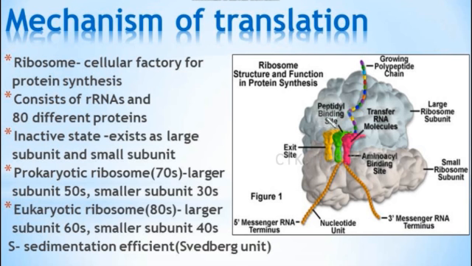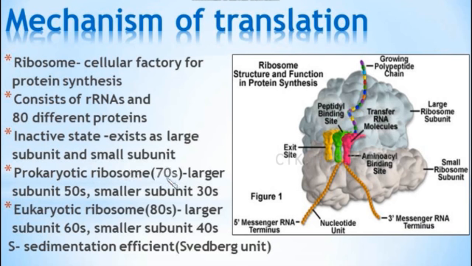This is the structure of the ribosome. It consists of rRNAs, that is ribosomal RNA, and 80 different types of proteins. In the inactive state, that is when there is no translation process, it exists as a large subunit and a small subunit. This is the larger subunit and this is the smaller subunit. These 2 subunits remain separated from each other, but only during the process of translation they come closer and get combined like this.